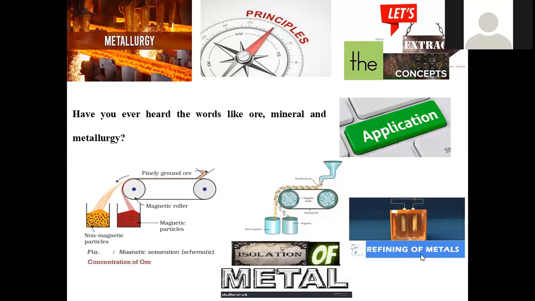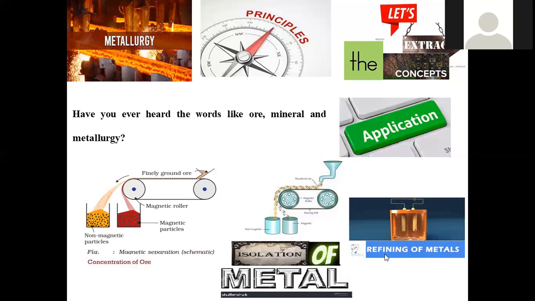And refining of metals. Refining is simply this: if the metal is 70% and 30% impurities are there after this isolation process, for example, in that case, it is not sufficient for fabrication. This raw or impure material may not be sufficient for further application. What we need is 100% purity. So in that case, we have to go with further purification. That is denoted as refining.